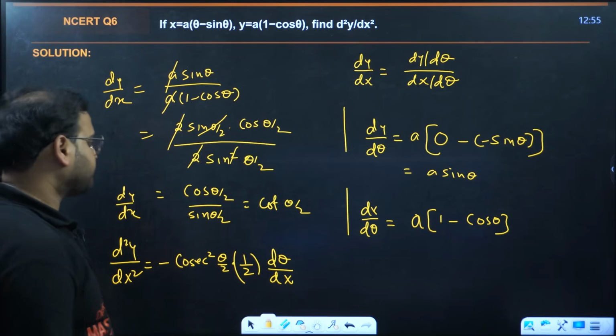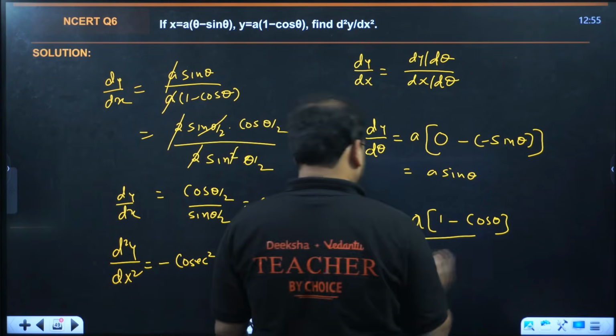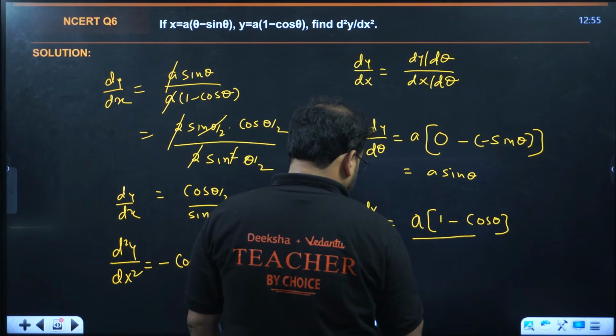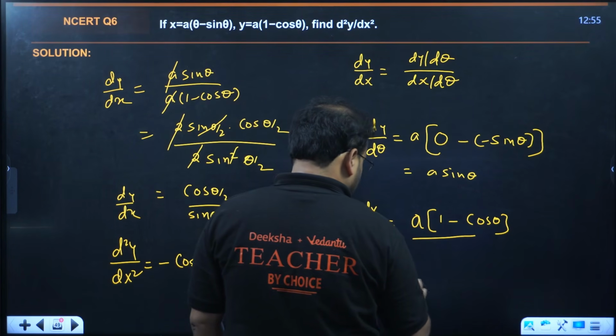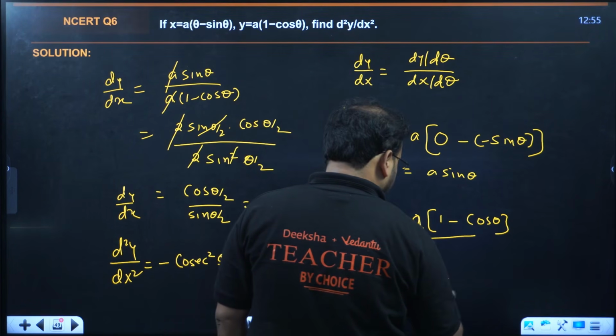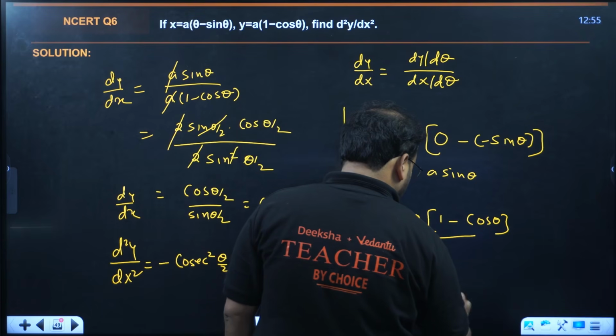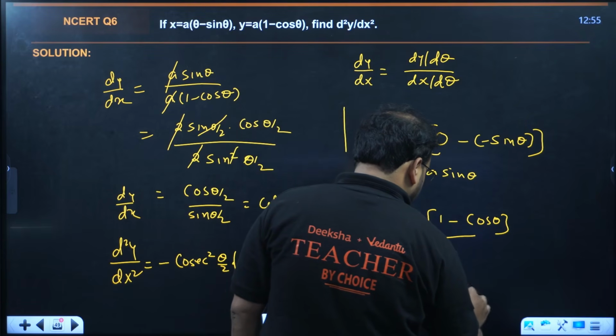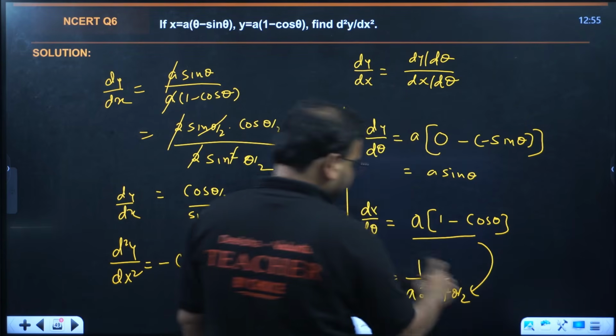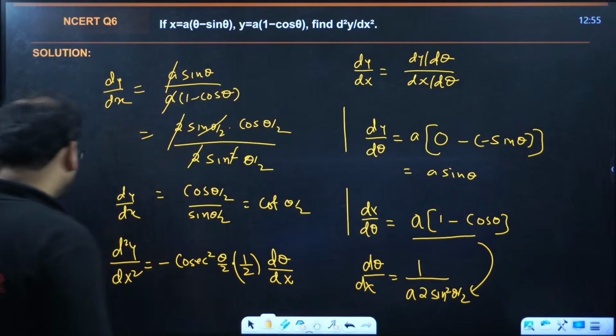Okay. So we have the value. Check here. d theta by dx will become 1 upon a. This was how much? 2 sine square theta by 2. Correct? Alright, let's accumulate all of this over here.